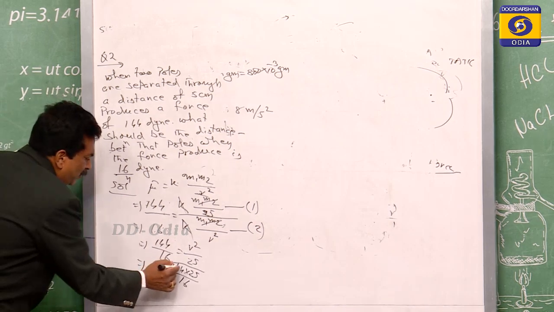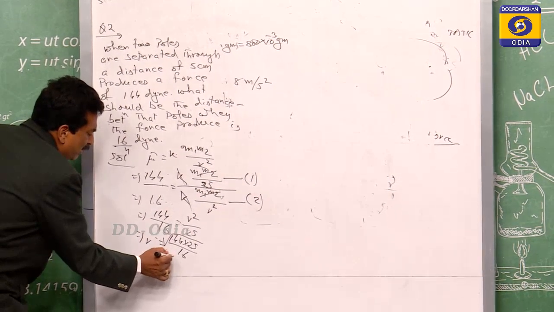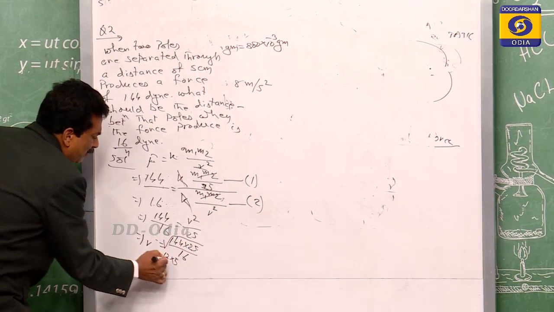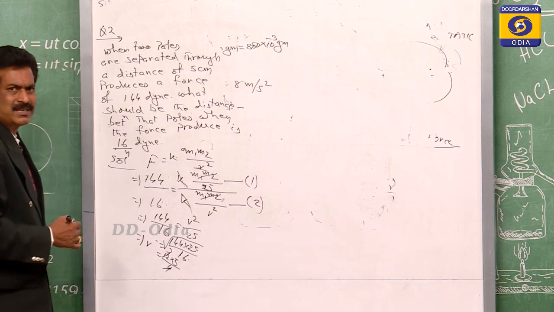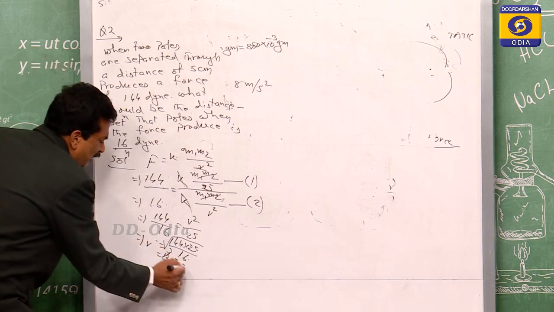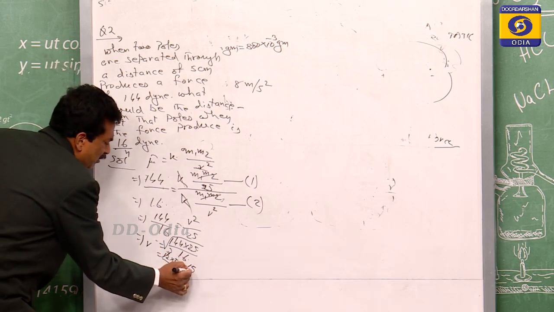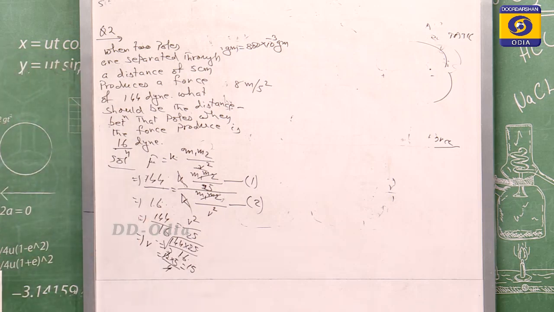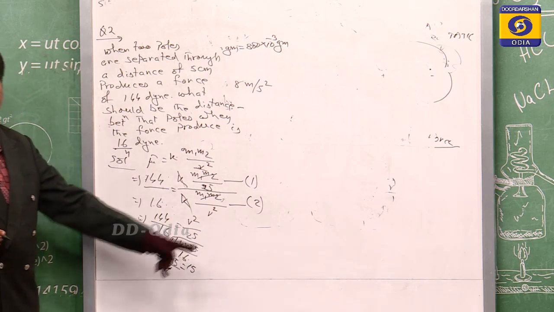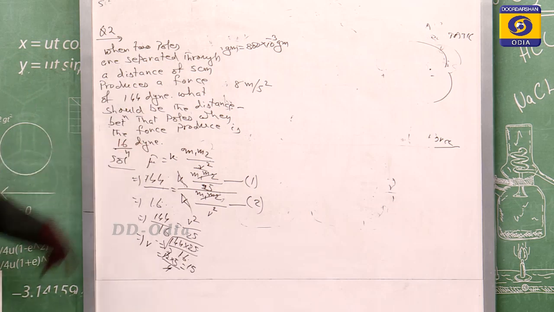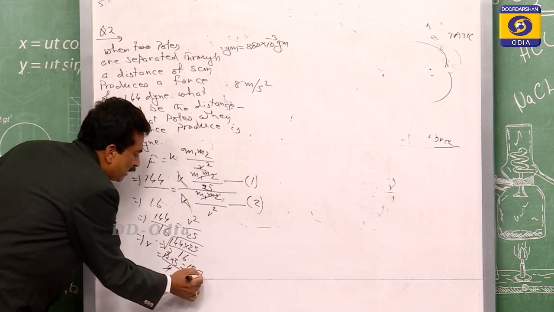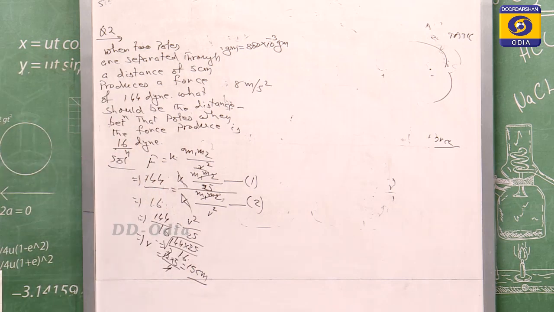Its root: the root of 144 is 12, the root of 25 is 5, and the root of 16 is 4, with the 12 cancelling, and this is equal to 5 into 3, which is 15. Now, r comes to 15. In which system have we taken it? We have taken it in CGS. So, that is equal to 15 centimeter.